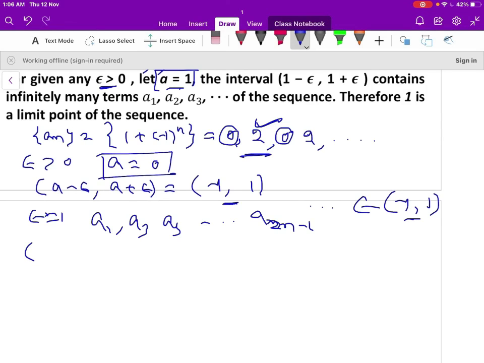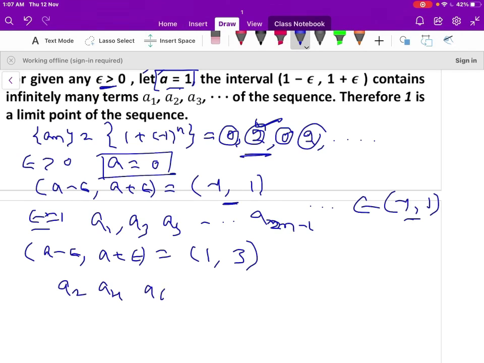So let us construct the interval a minus epsilon comma a plus epsilon. You take any epsilon. Let me take epsilon equal to 1 here. Here a is 2, so 2 minus 1 is 1 and 2 plus 1 is 3. This is an open interval. So the first term 0 does not belong to the interval 1 comma 3, but the second term is inside the interval, and the fourth term again is inside the interval.